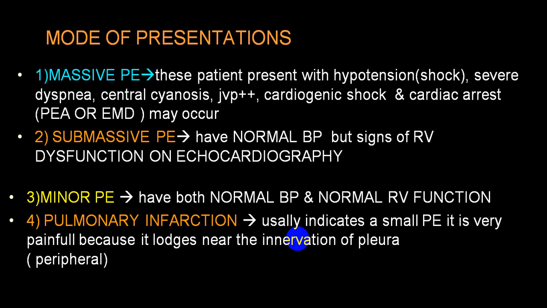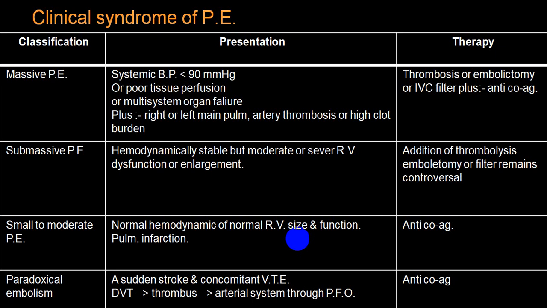Mainly pleuritic pain will be there for a short period and the person will recover. So this is what we have mentioned together: massive, submassive, small to moderate variety, paradoxical embolization, etc. And paradoxical embolization will be very common if there is a PFO. PFO we call an atrial septal defect.